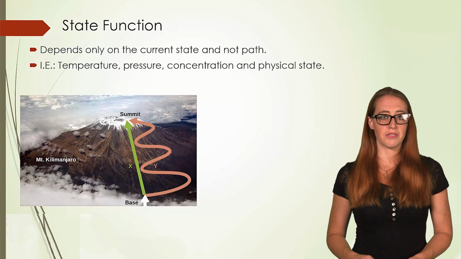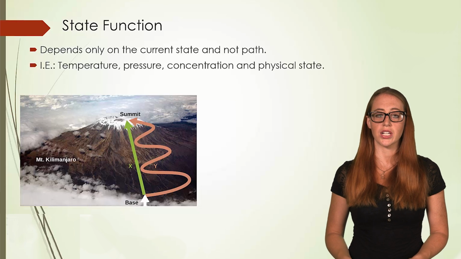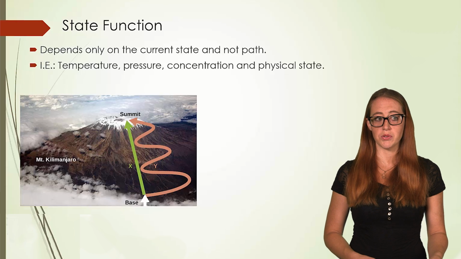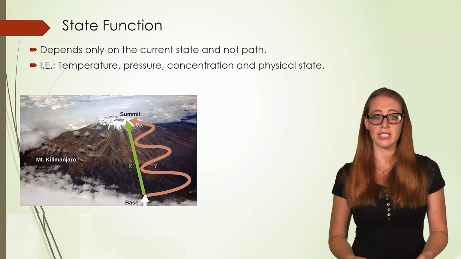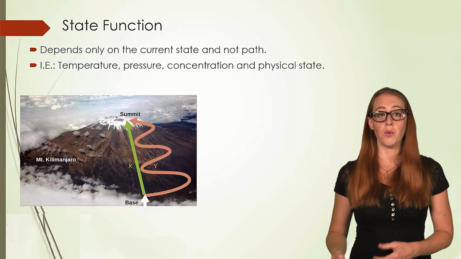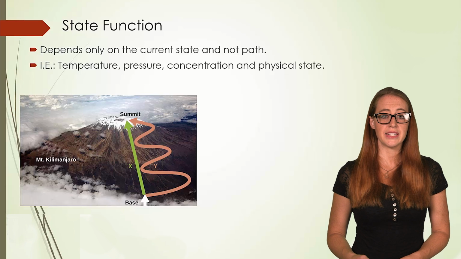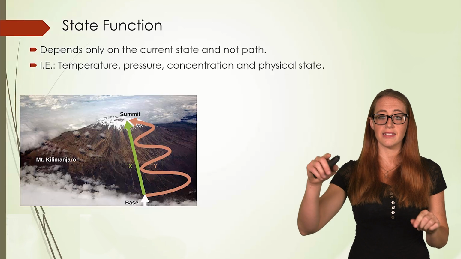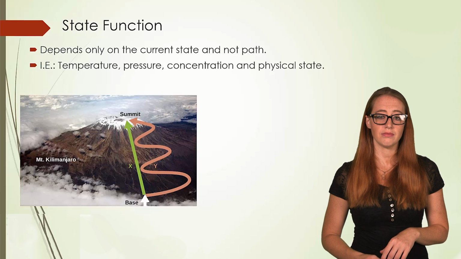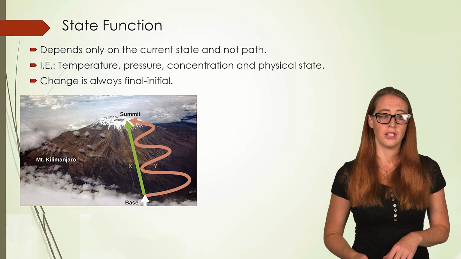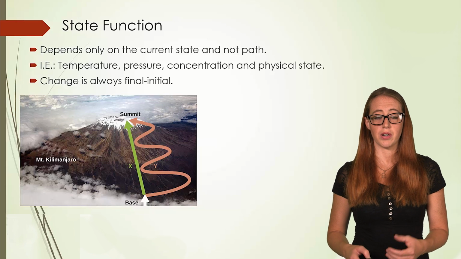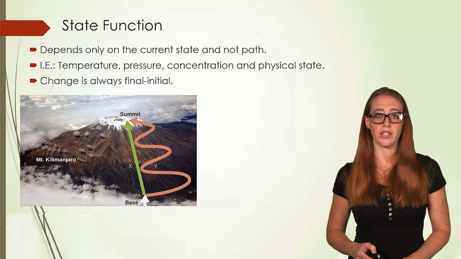So some examples of state functions are temperature, pressure, concentration, and physical state. It doesn't matter if water has frozen and refrozen 5 times versus 3 times. All that matters is what state it is in now. It doesn't matter if the temperature change went up and down, just where the beginning is and where the end is. Remember that the change for these is always final minus initial. So our final value minus our initial value.